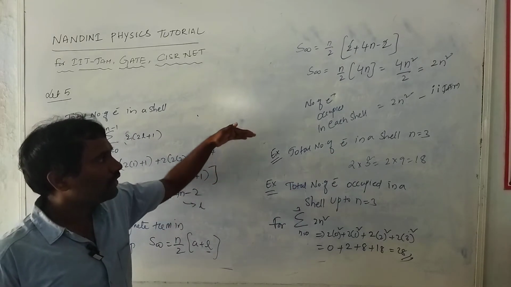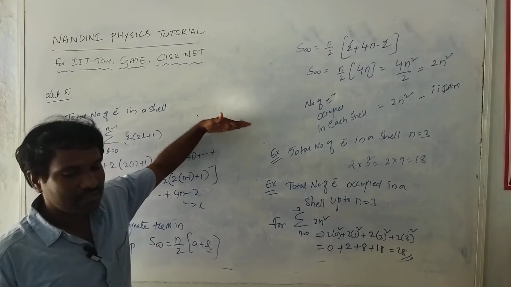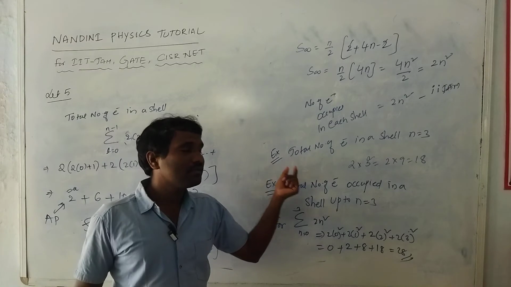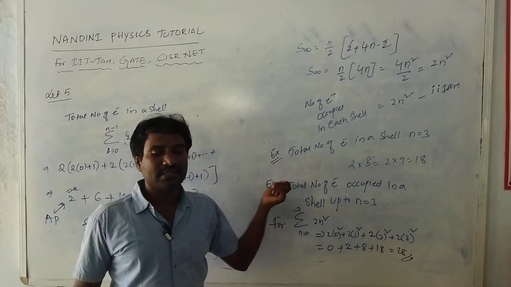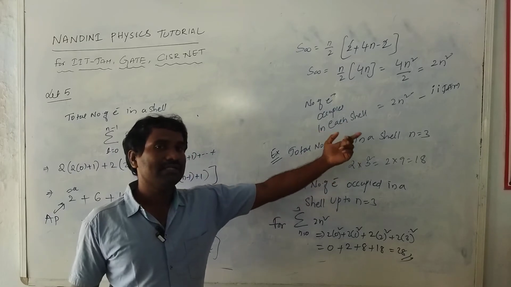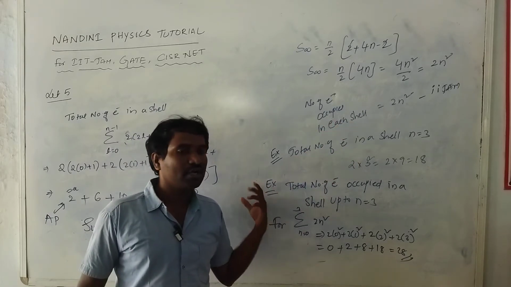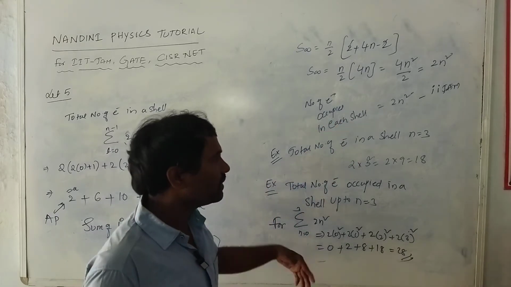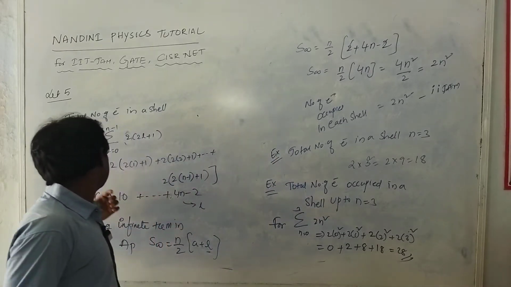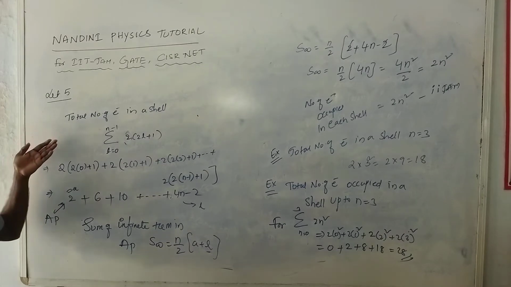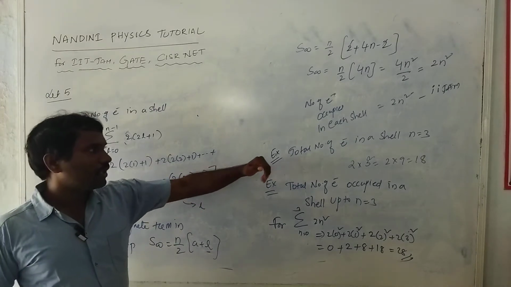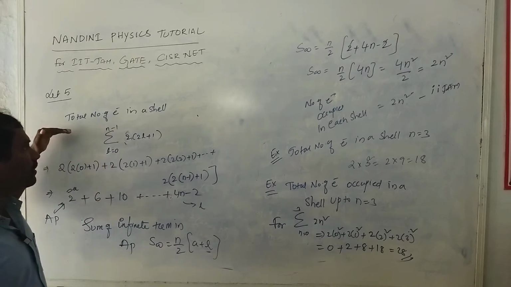After that I want to find out the number of orbitals. The number of orbitals in each state is represented by 1 for s, 3 for p, 5 and 7 like that. For each orbital the number of electrons represented, we are doubling that. So we will get all these things. After that I will derive one beautiful formula, that is the total number of electrons occupied in a shell.